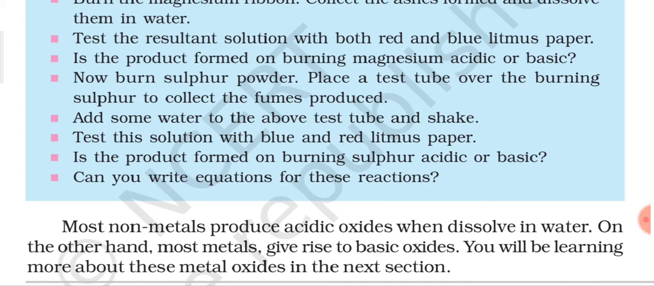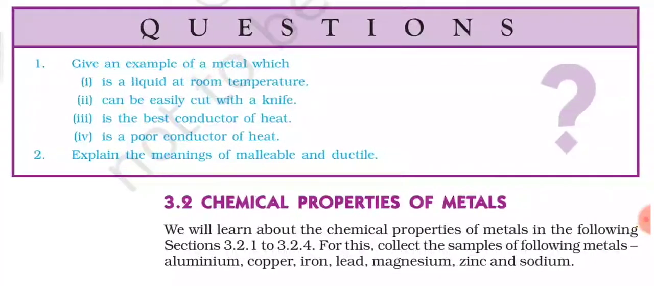So this we have, I think, already discussed in the previous chapter also. It is given that non-metallic oxides are acidic in nature when they are dissolved in water. On the other hand, metallic oxides are basic oxides. Now after this you can see some questions given. So this is, I think, the first in-text question of this chapter.